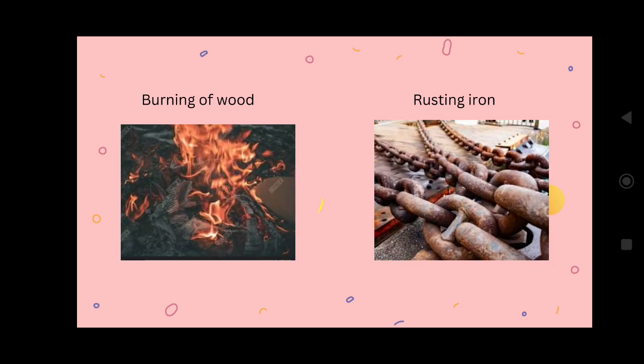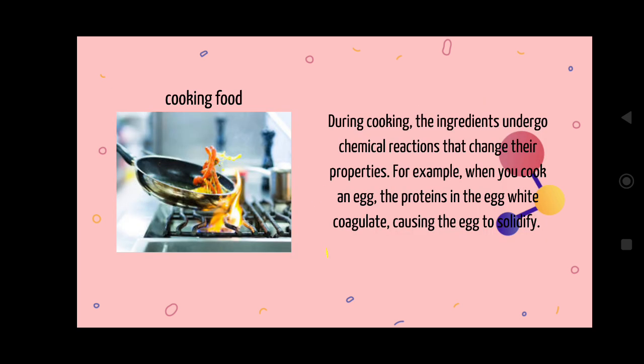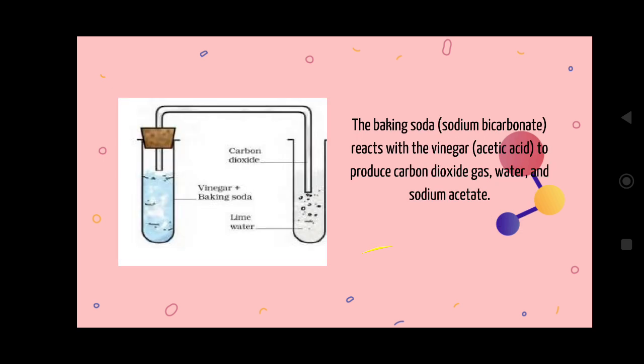Let us take an example like tea. Initially you add milk, sugar and tea powder, but afterwards what color do we get? The tea color is different from the milk color. Milk is white, whereas tea is dark because of the tea powder itself. So there is a change in color, and the taste also changes.